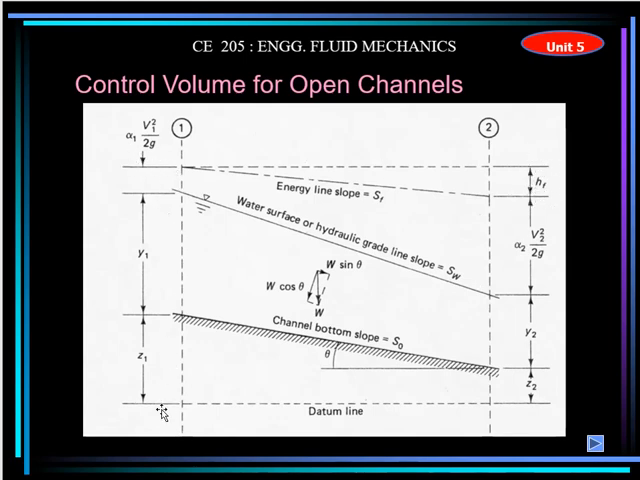You can see from here z1 is more, but here it is small. If y1 here is more, it may be small here, but the velocity head here is very small, while here the velocity head is too much, right? But the sum of all of this, all the energy, will remain the same.